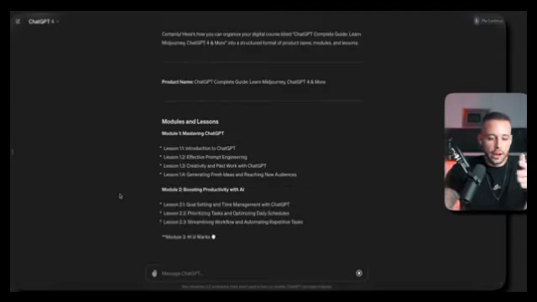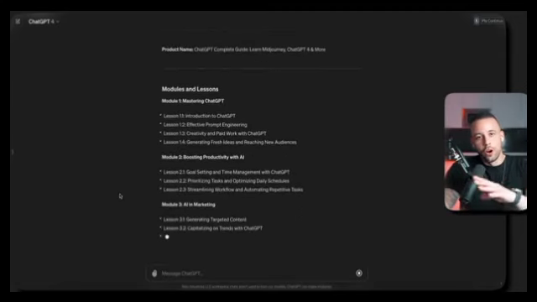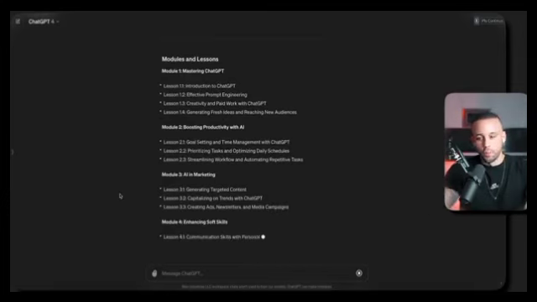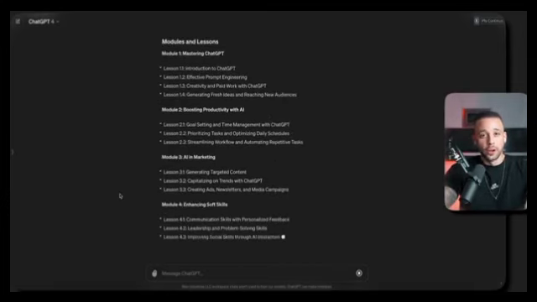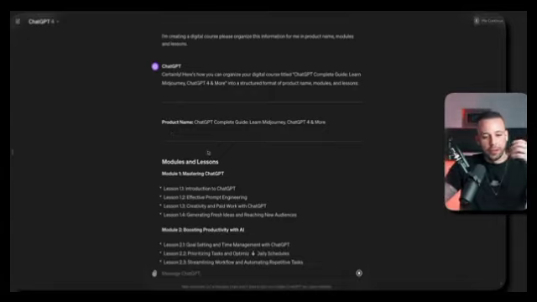So as you can see on your screen right now, what it's doing is it's organizing all of that information in order from point A to point B, in an order that makes sense. All right, so you don't even have to worry which lesson is going to come first, none of that. ChatGPT is doing everything for you. Now, ChatGPT finished giving me the modules and lessons.